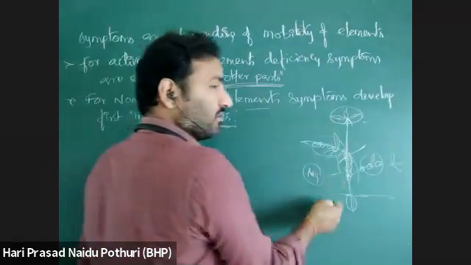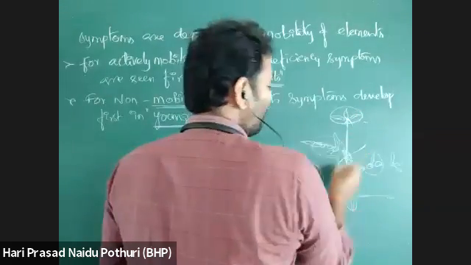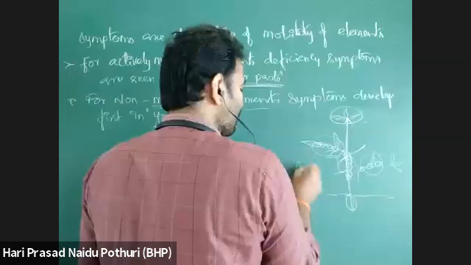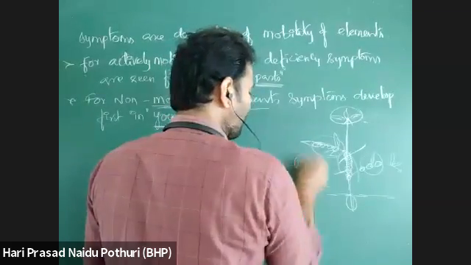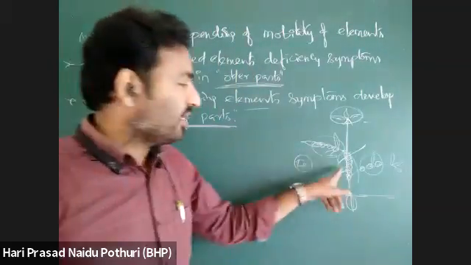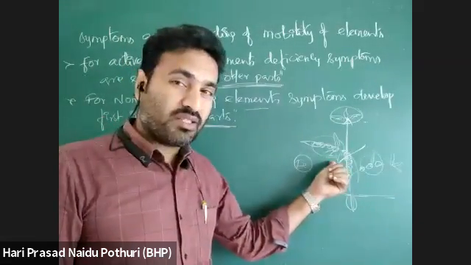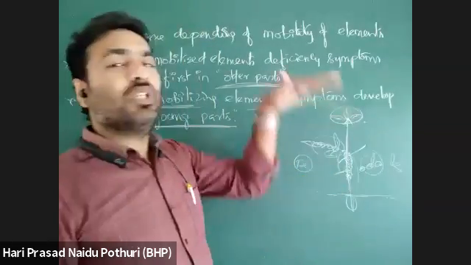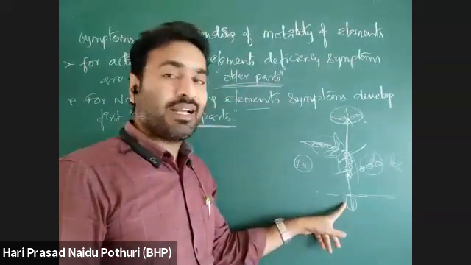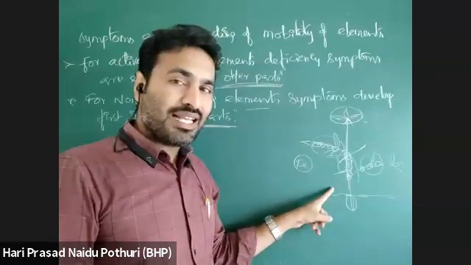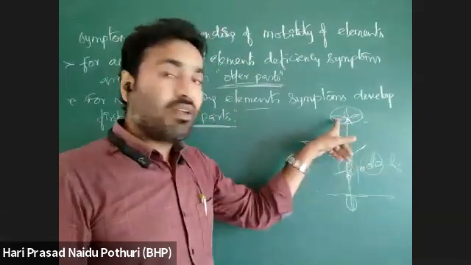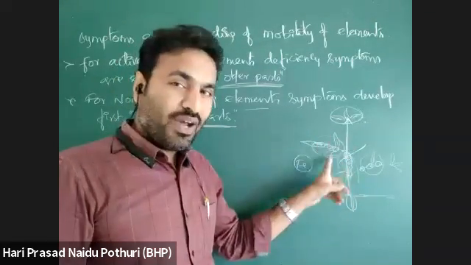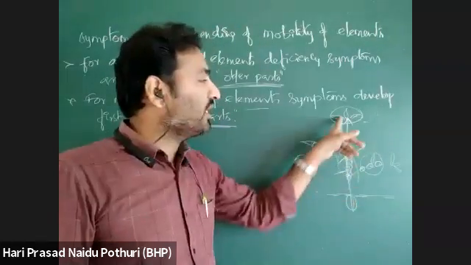A non-mobilizing element means the element is not moving. Suppose an element like sodium or iron is already there in the old part. The plant already has iron, no problem. But during the plant growth, deficiency develops suddenly and the plant is not getting proper iron. If iron were able to move from one area to another, no problem.